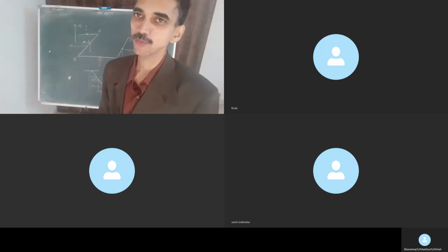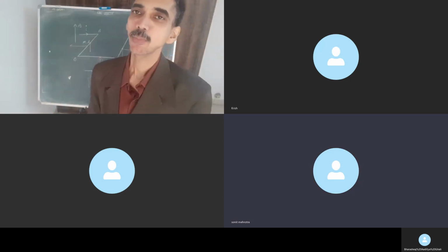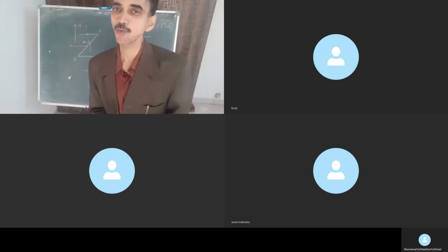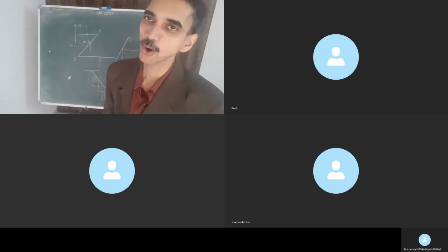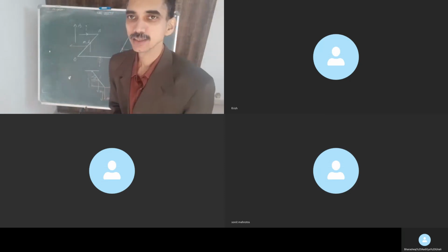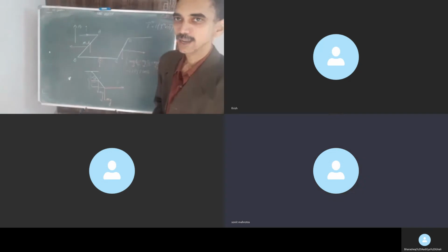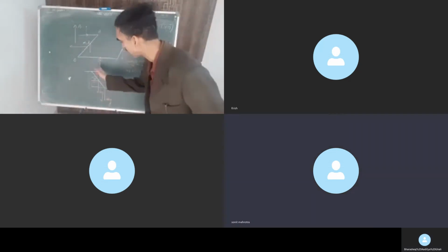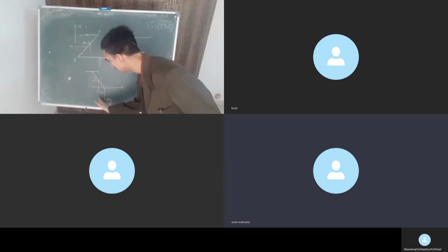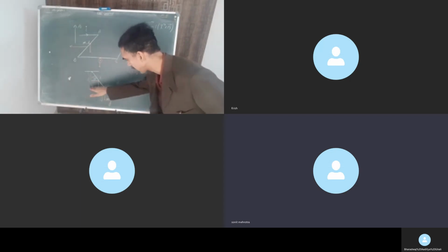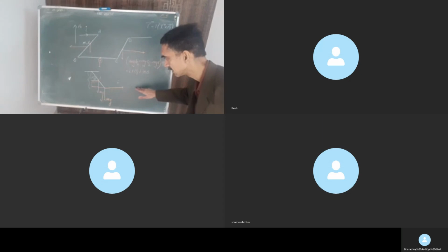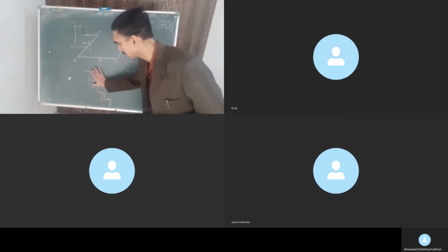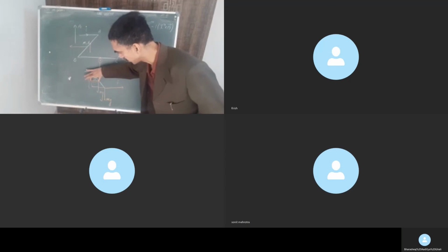So mg line of action is this, and force line of action is this. Perpendicular distance of force will be this, and for mg will be this, right?